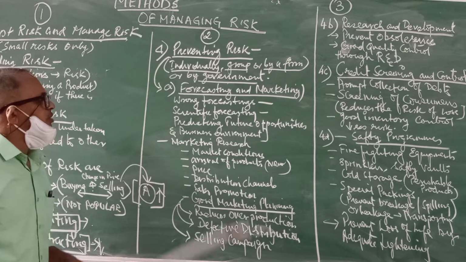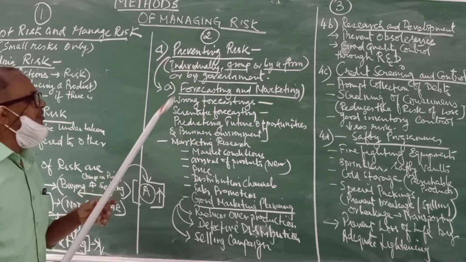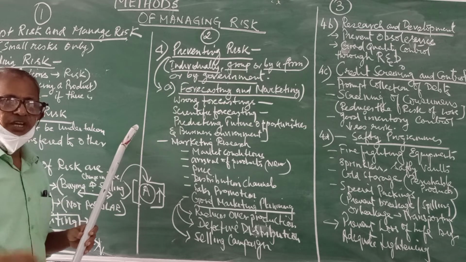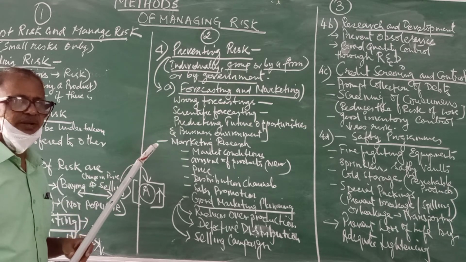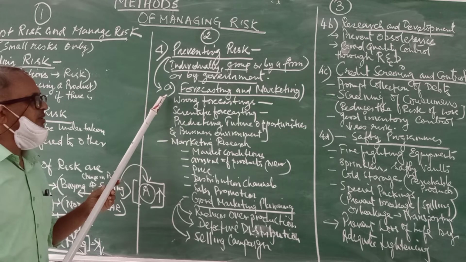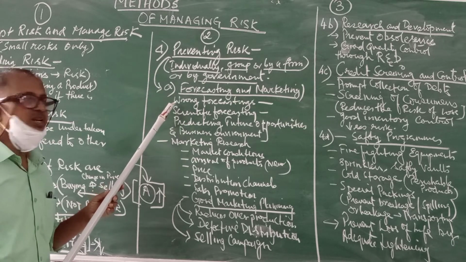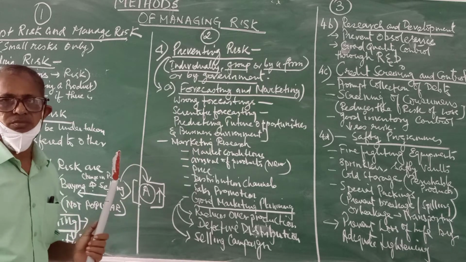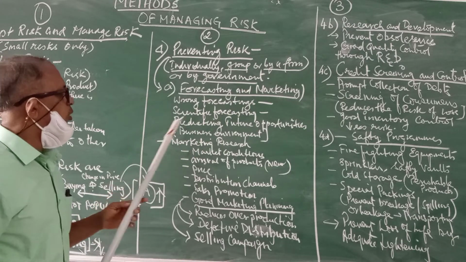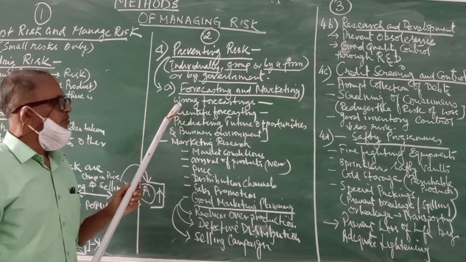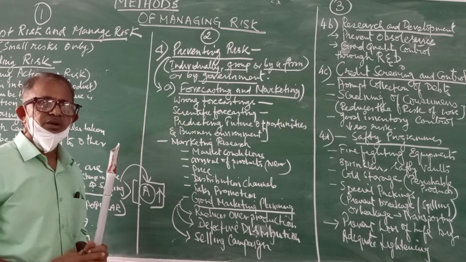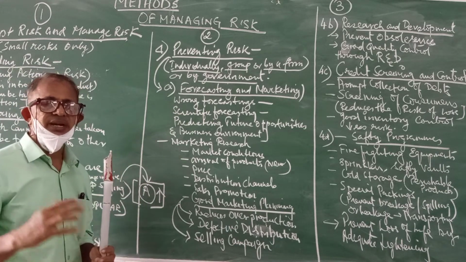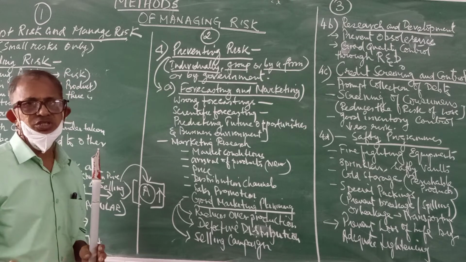Okay. Now, under this heading called preventing risk, I am going to explain to you how risk can be prevented. A risk can be prevented in an organization if the organization has good forecasting capabilities and a good marketing team. Now, what is forecasting? Suppose an organization does wrong forecasting, then the entire result would be a disastrous one.